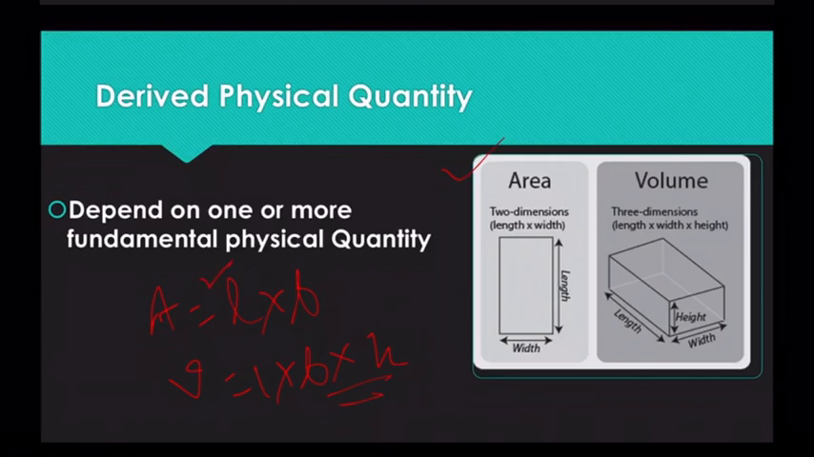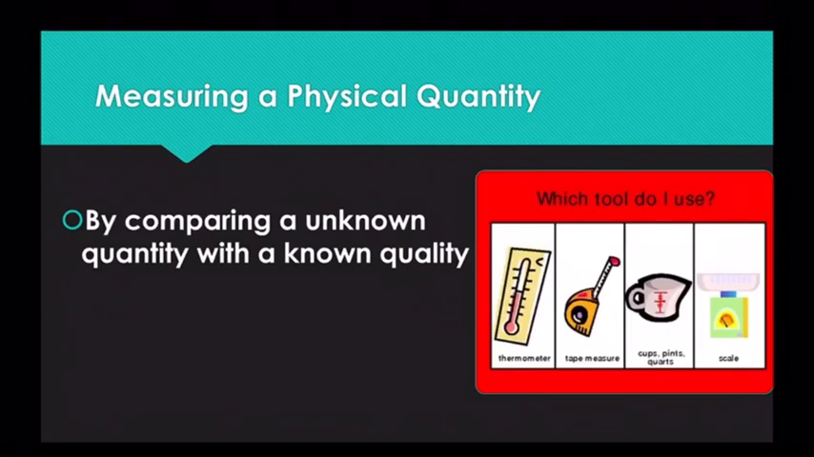Length is a fundamental quantity expressed in meter. Breadth is another fundamental quantity expressed in meter. Height is another fundamental quantity. So we combine them to get area and volume. These are dependent on length, breadth and height. So area and volume are considered to be derived physical quantities, that is, derived from the fundamental physical quantities.